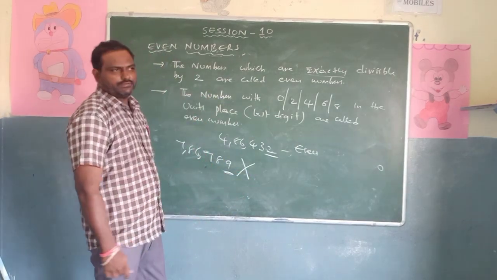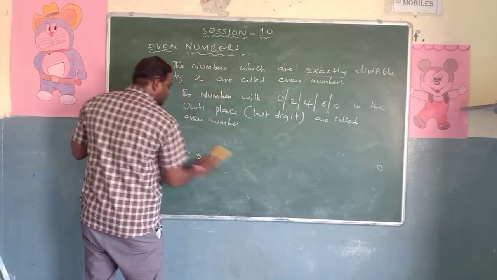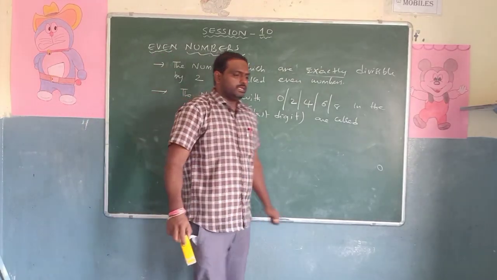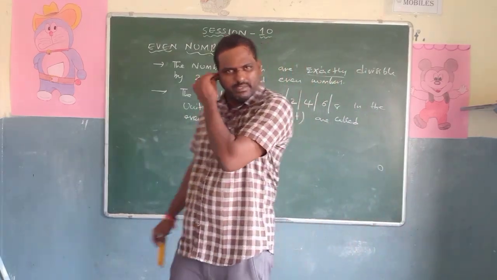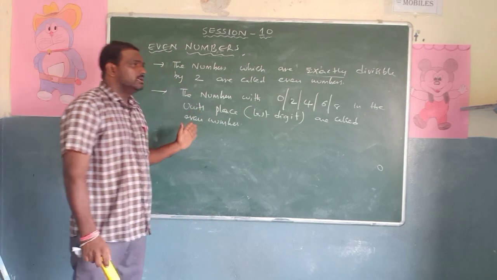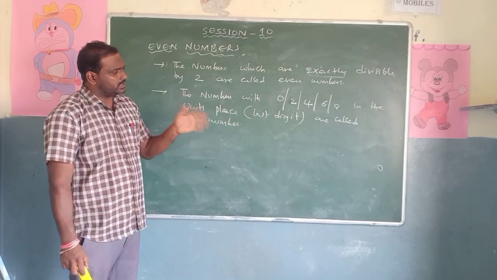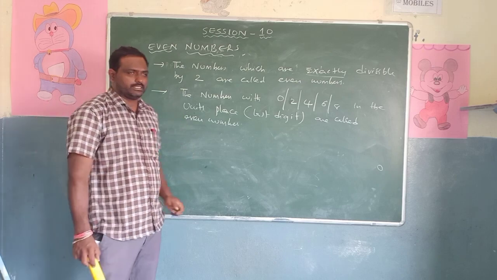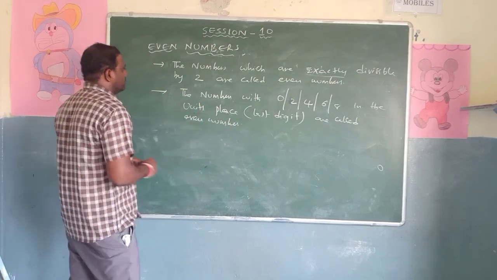So this is the definition, right? So if anybody asks now, from now, what is the definition? The numbers which are exactly divisible by 2 are called as even numbers. Or the second definition is, the numbers with 0, 2, 4, 6, 8 in the units place are called even numbers. I have given examples, right?